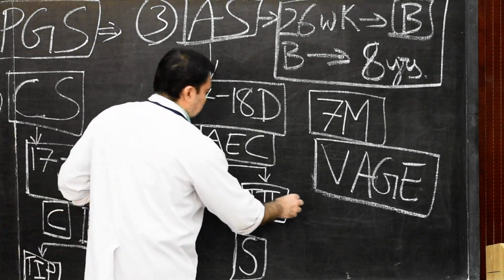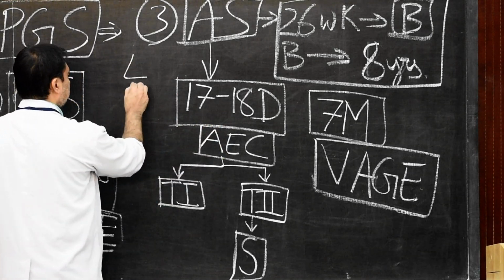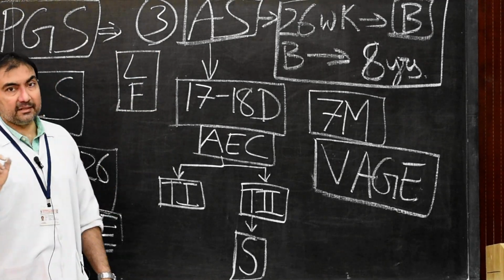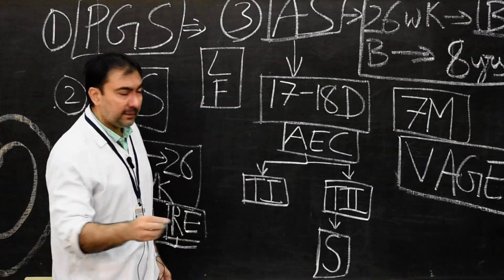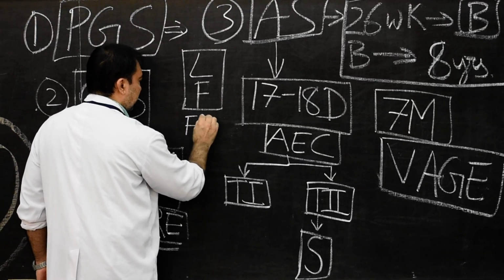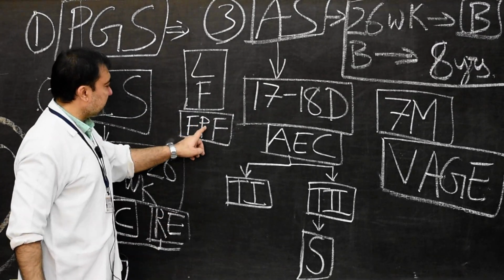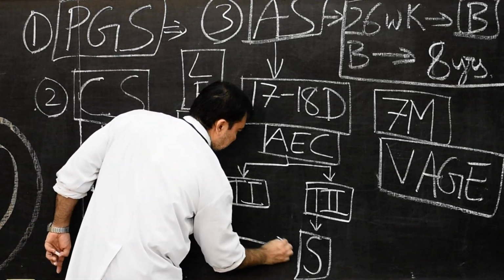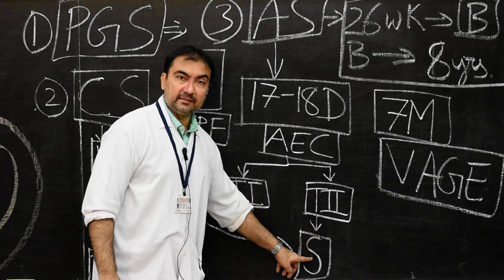And during this period, there will also be release of the lung fibroblast. So let me write down here lung fibroblast. This lung fibroblast is released from the surrounding mesenchyme. Where is the mesenchyme coming from? Splanchnopleuric mesenchyme. This lung fibroblast will release the fibroblast pneumocyte factor. What will this fibroblast pneumocyte factor do? This fibroblast pneumocyte factor, which is released by lung fibroblast, will help in production of surfactant from type 2 alveolar epithelial cells.